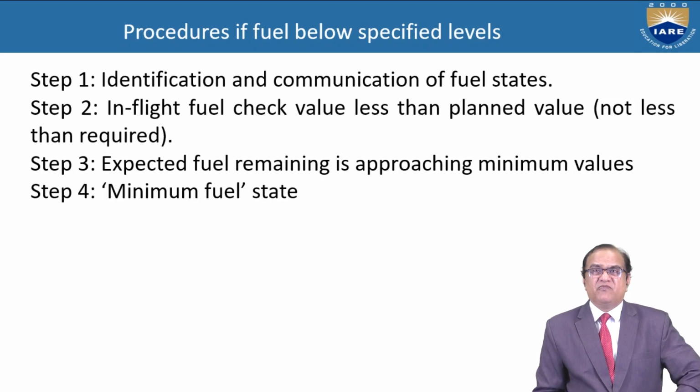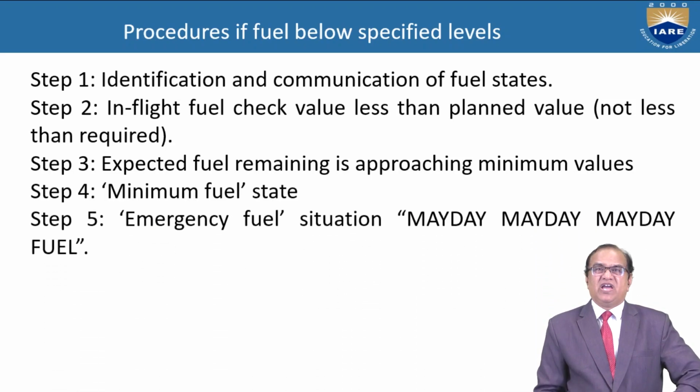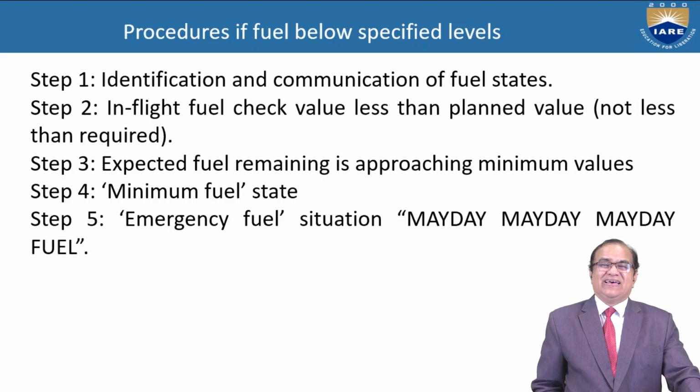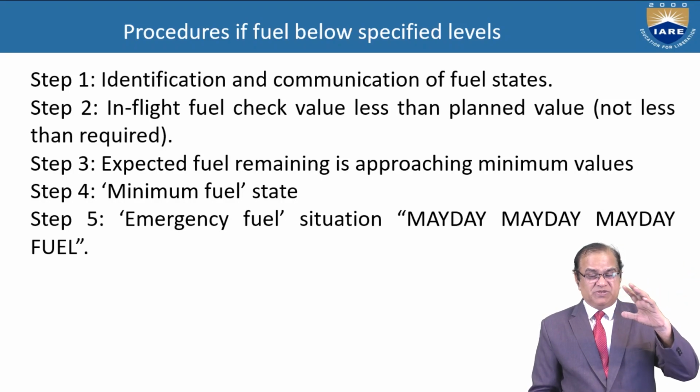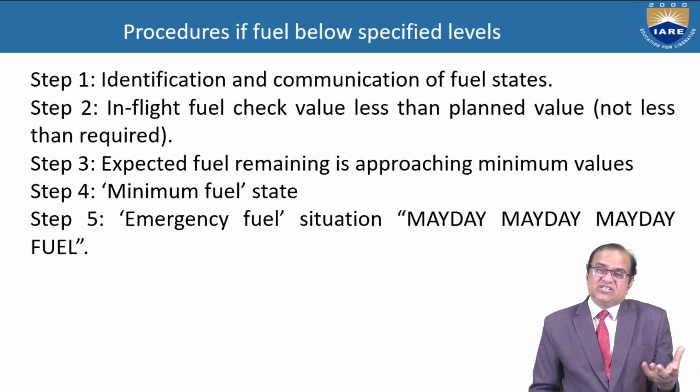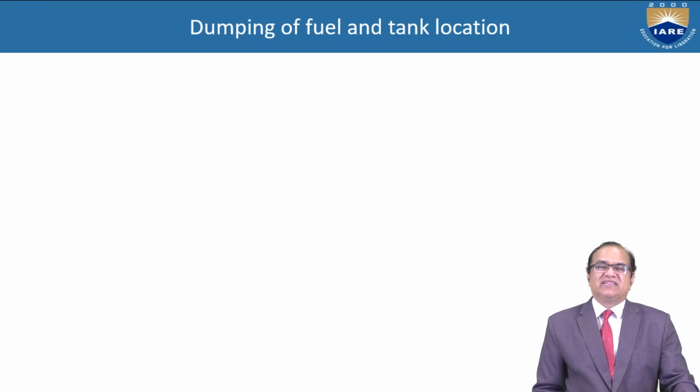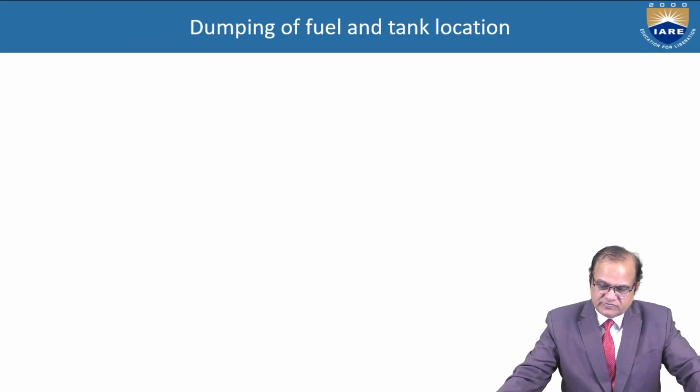Step 4, minimum fuel state. Step 5, emergency fuel situation. Mayday, mayday, mayday will be announced by the system, and if any aircraft or any runway or airport or any ship is there, they will detect this signal and take the necessary action.